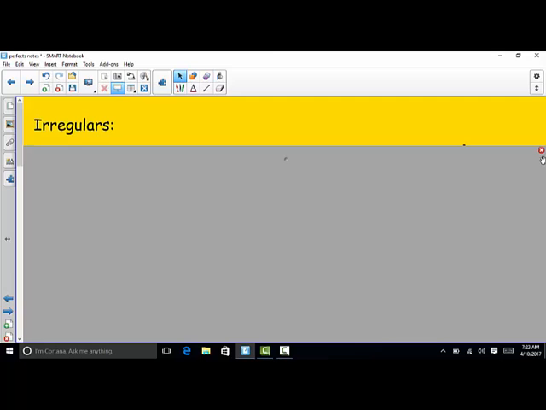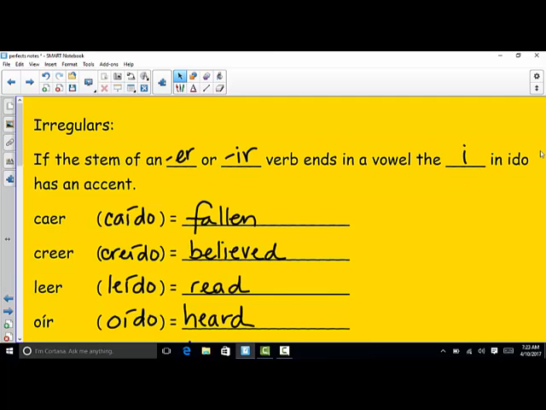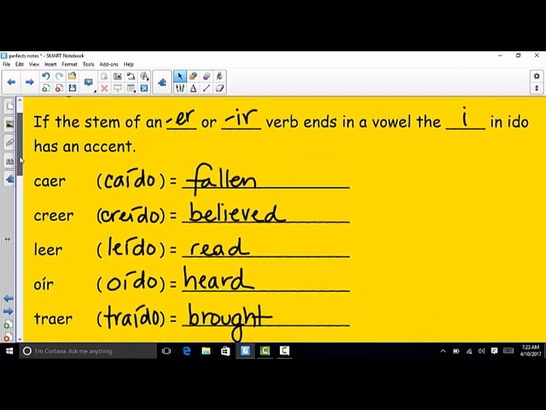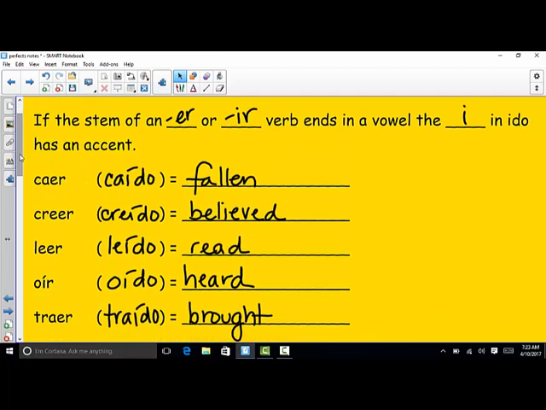Okay. Aquí hay los irregulares. So first of all, if the stem of an ER or IR verb ends in a vowel, the I in ido is going to have an accent. So this list is only irregular because you're adding an accent to the I. And notice I have the meanings of the participles here. So fallen, believed, read, heard, brought.